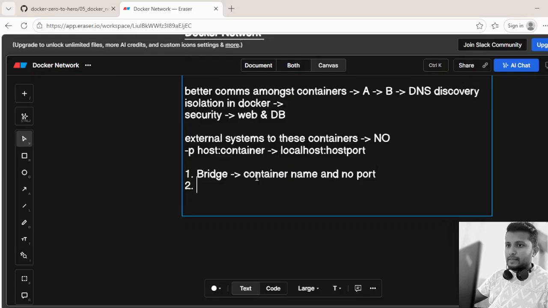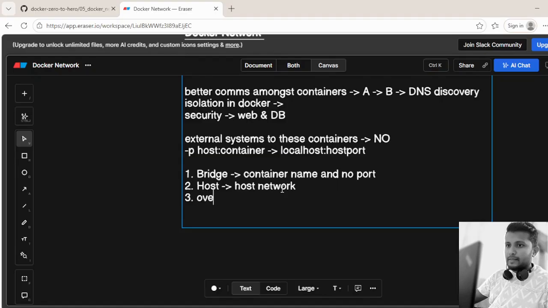The second one is host network. The containers on the host network use the host network instead of the container network or other network. That means it is preferable for high performance based applications. Why? Because the containers are relying on the host network directly over here and there's no other network involved. So it removes the network isolation between the host and the container.